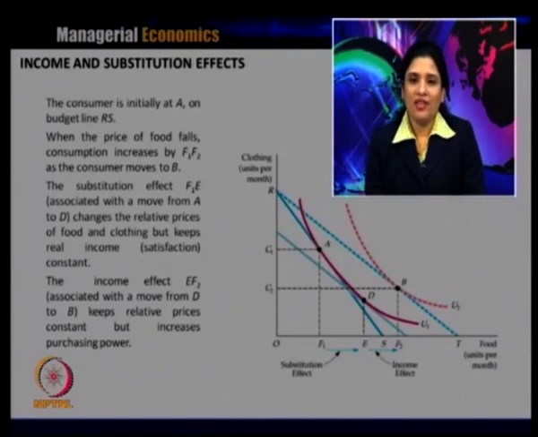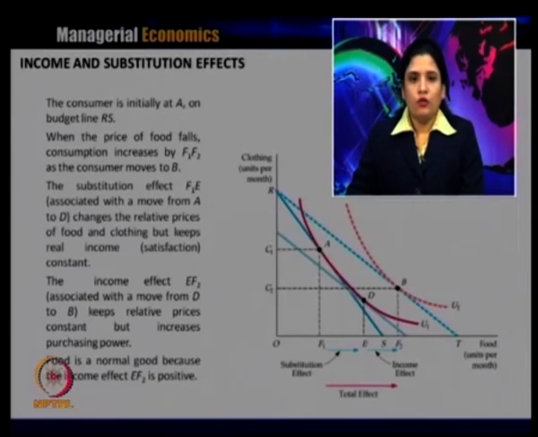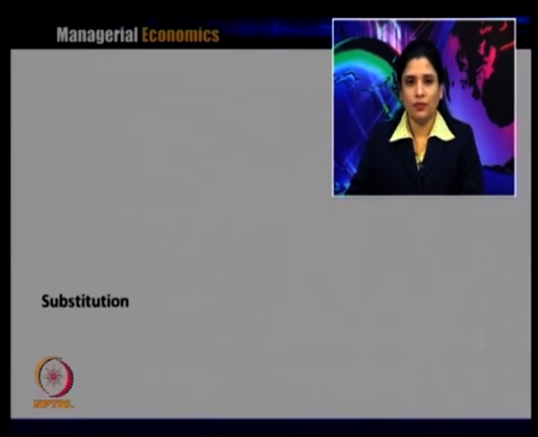The income effect is EF2, associated with a move from D to B, keeping relative prices constant but increasing the purchasing power. Food is a normal good, because the income effect EF2 is positive, and if it is negative, then it is an inferior good, because for normal goods consumption always increases whenever there is an increase in income.